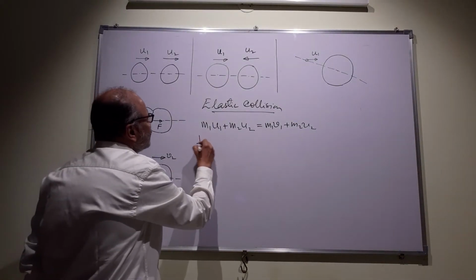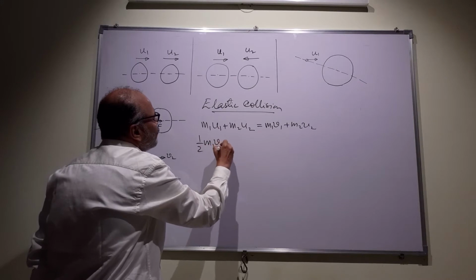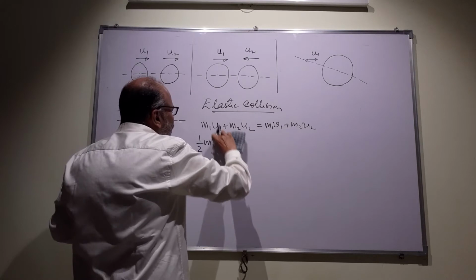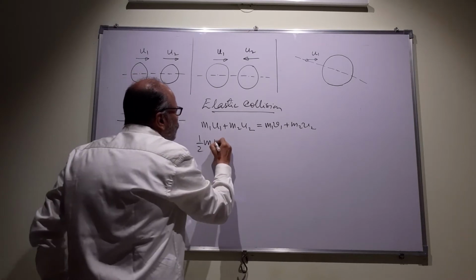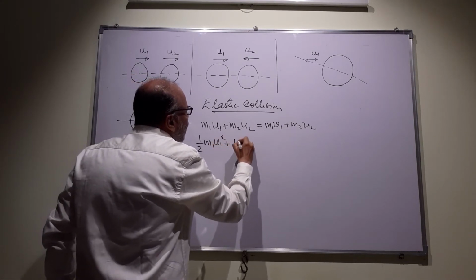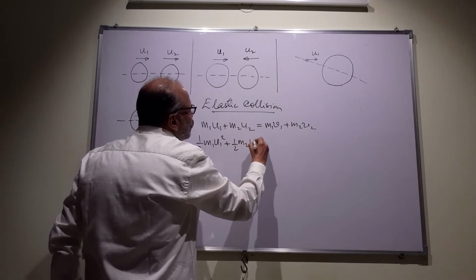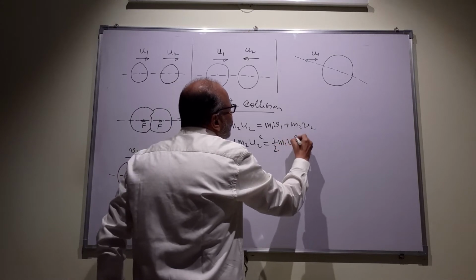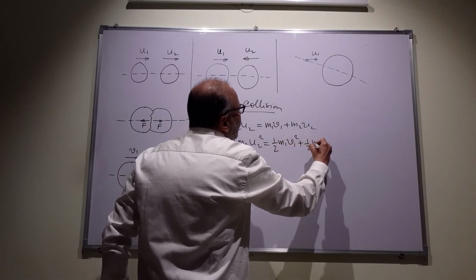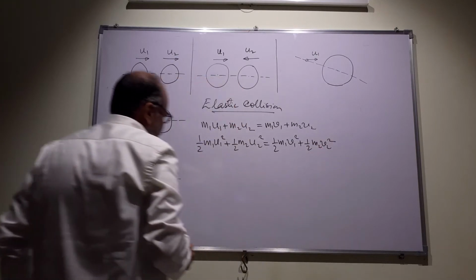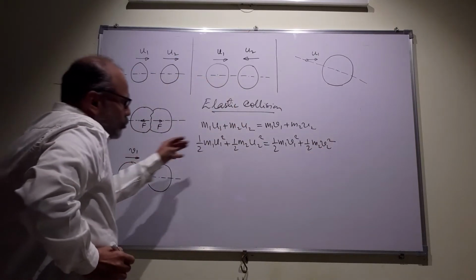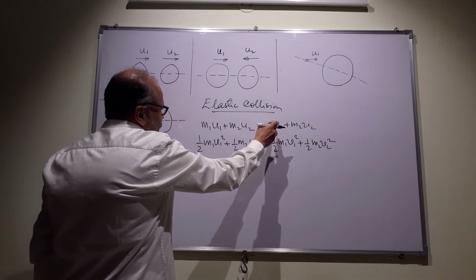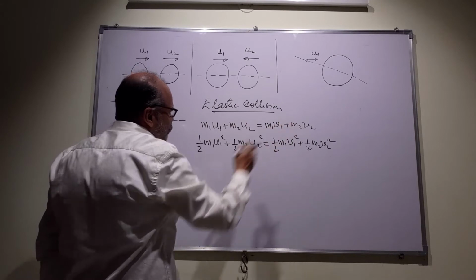For kinetic energy conservation, I can say half m1 u1 squared plus half m2 u2 squared is equal to half m1 v1 squared plus half m2 v2 squared. Now we are going to do a simple manipulation. We are going to get the m1 terms on one side and the m2 terms on the other side.